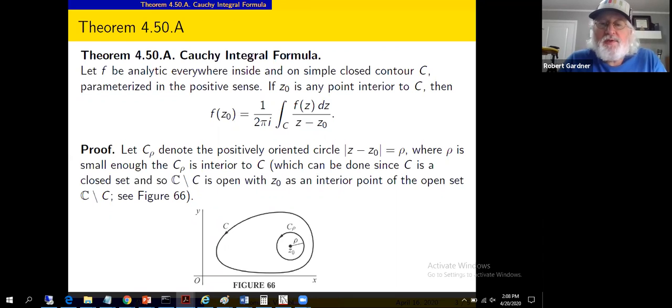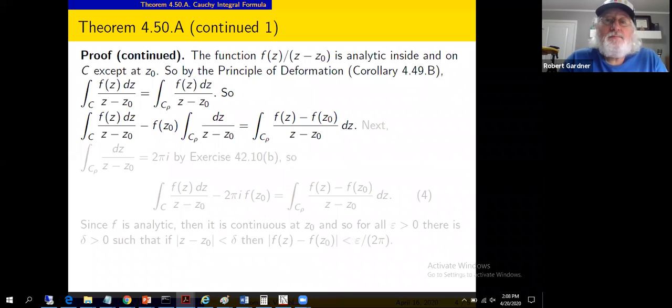Okay, so what we're going to do is make sure rho is sufficiently small that we can get some bounds on various things in an integral involving f.